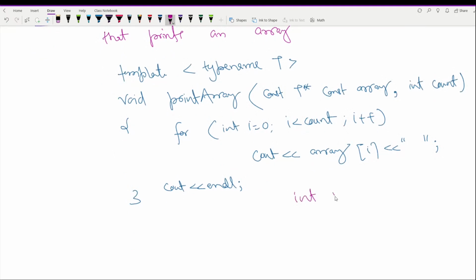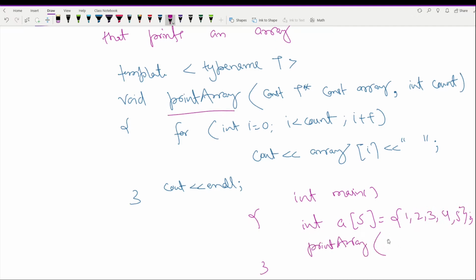You can create a main function, and inside main function you can declare arrays of multiple types, which can be integer, float, character, etc. I am just creating one array for you having size 5, and there are 5 values here. Now we need to call this function print array from here, pass array and its size, right? So depending on the type of array, this T will be converted to that type. In this case, a copy will be made which will have integer here. If you make float, it will have float. If you will have character, it will have character here, right? And these separate copies will be called function template specialization.